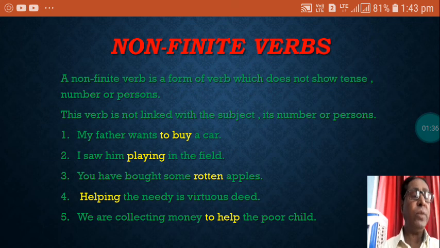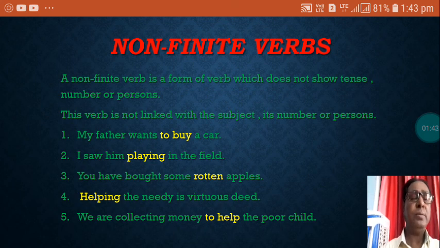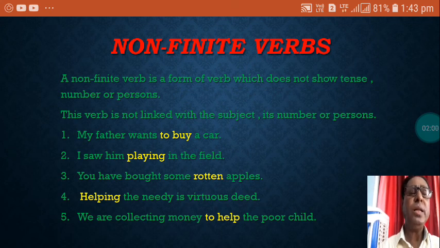Let us see through different examples. My father wants to buy a car. The form that is to and buy is the infinitive form. Buy is the base form and before that is to. So this is called an infinitive, and it is a kind of non-finite verb.